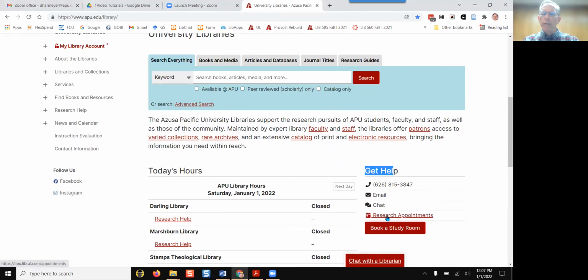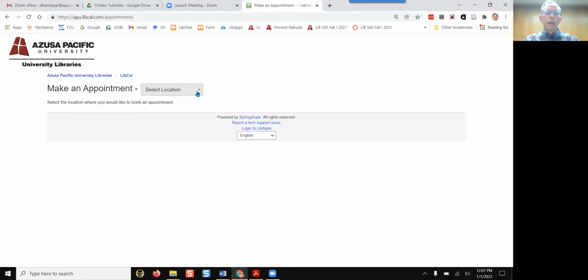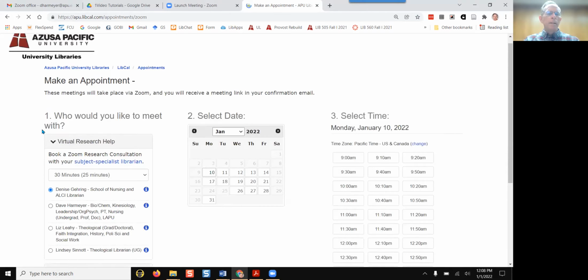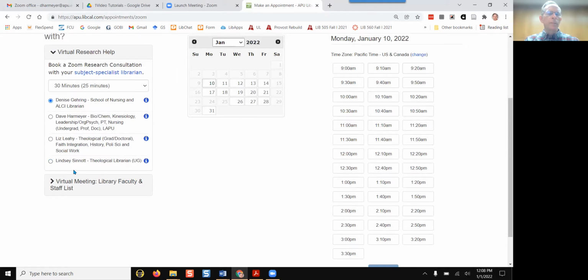Click under Research Appointments. Choose a modality, either in person or through a Zoom meeting video call. Then on the left, you'll see a list of those librarians that you can make an appointment with.